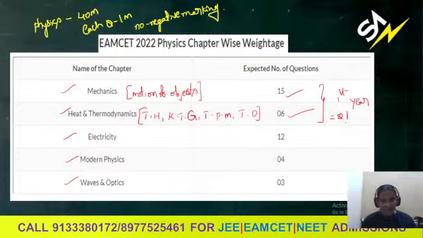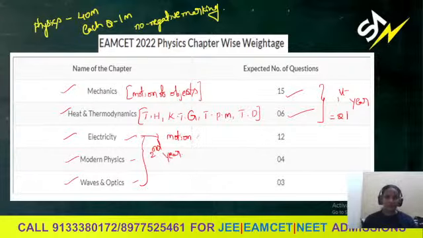Next, electricity, modern physics, wave optics. These are second year. Electricity chapters means electrostatic potential and capacitance, where we deal with the motion of the charge, because a moving charge can produce electricity. So here we are going to deal with the motion of the charge.